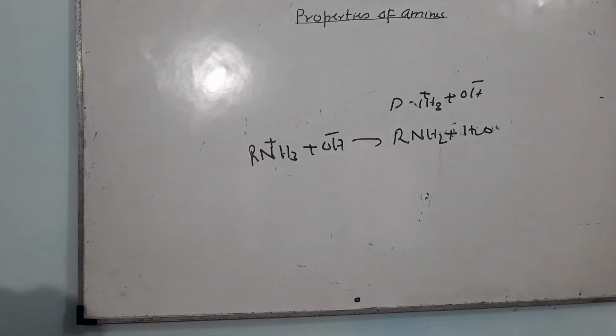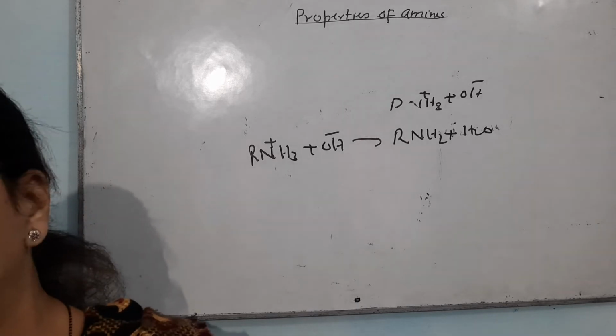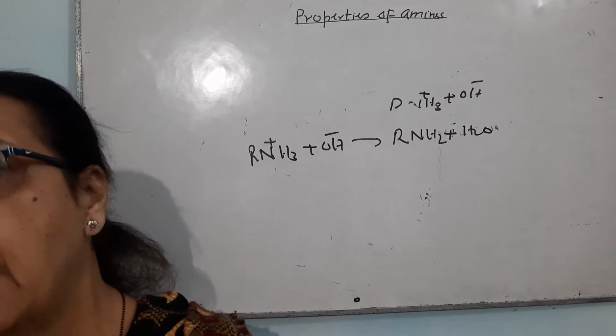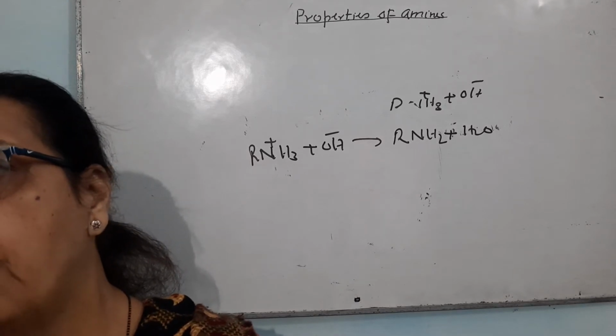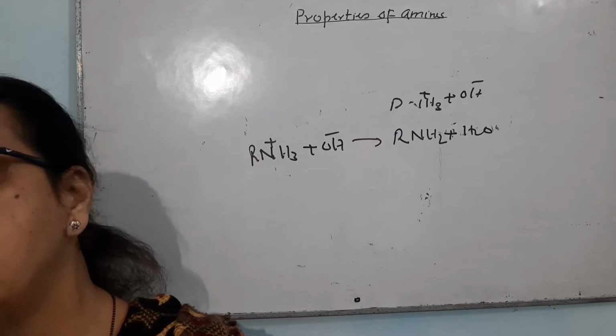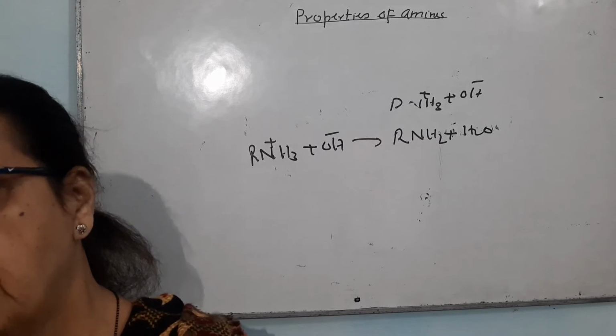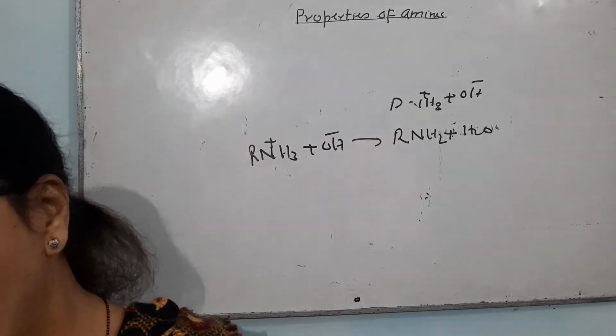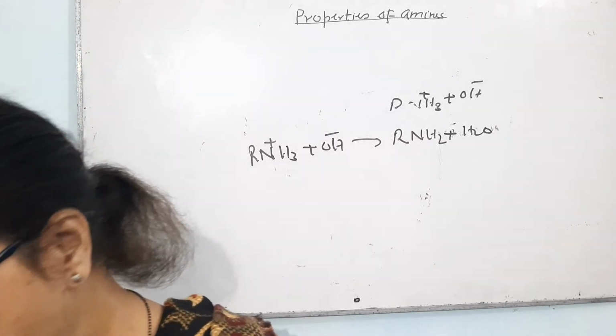Now, some experiments were done to determine the basic strength of amines. In these experiments, the basic strength of amines was calculated by measuring their dissociation constant. The dissociation constant of base is written as Kb.